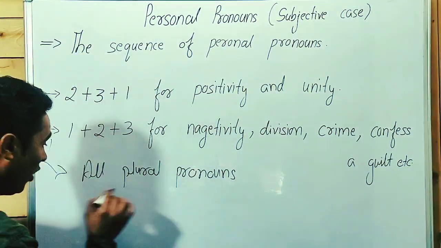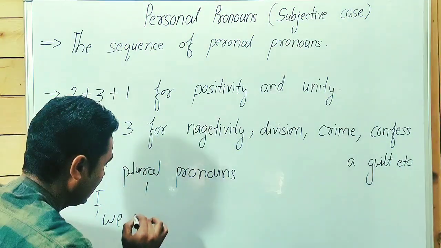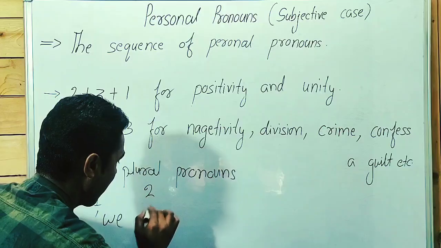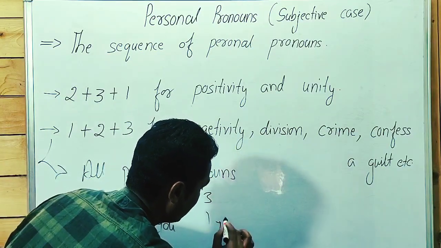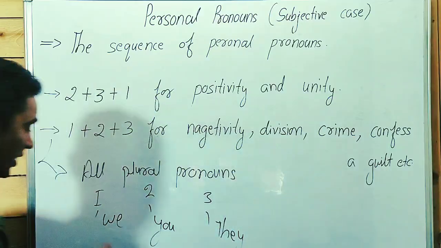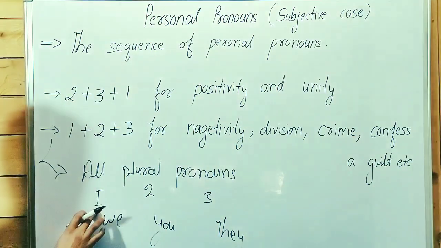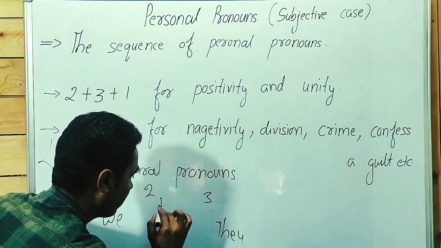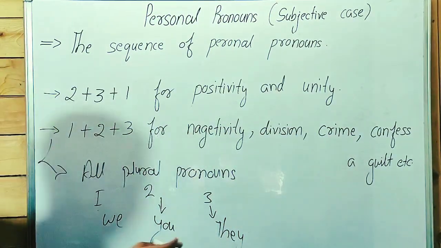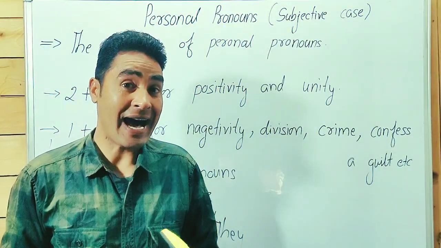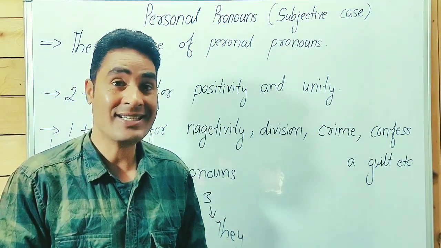First person we, second person you, and third person they, only plural: we, you, and they. When all these plural pronouns are used in a sentence together,